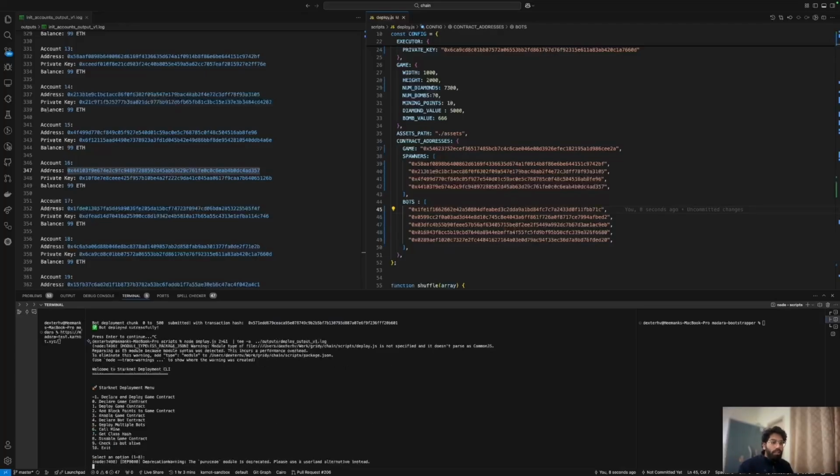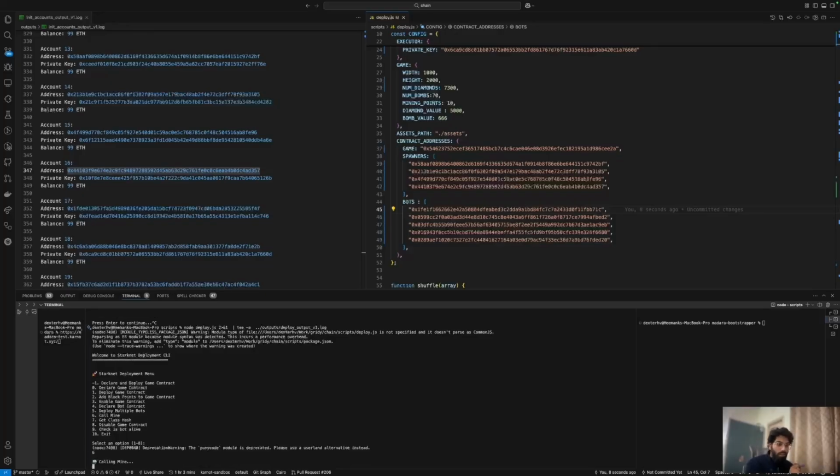So we're going to restart the script again, and now we're going to call mine for these bots. That means any of these bots could find a diamond, could find an empty tile, or they could find a bomb and get killed. So let's check it out. Let's press 6 and let's launch it. So it's going to call mine, and it's calling mine for all these 6 bots.